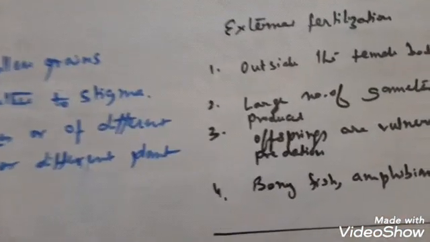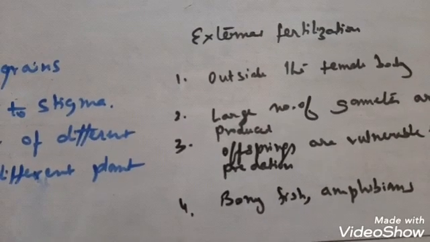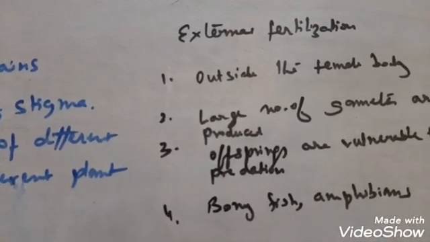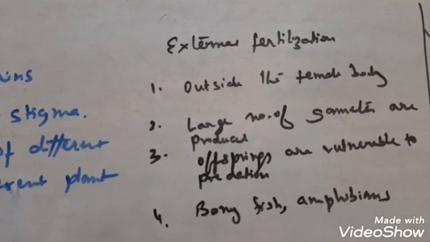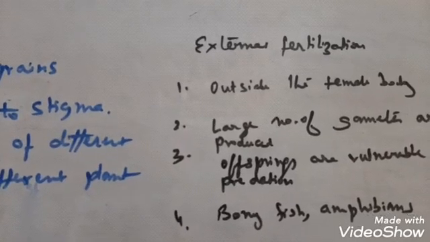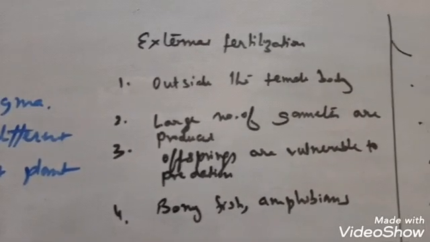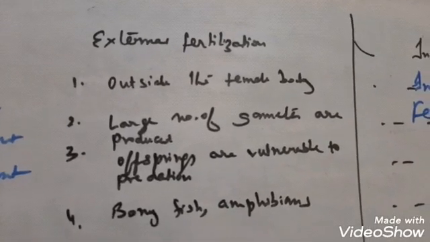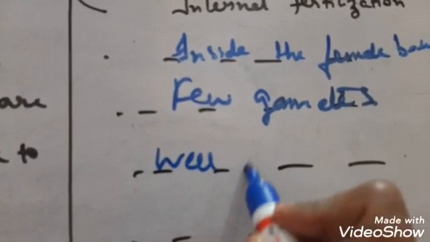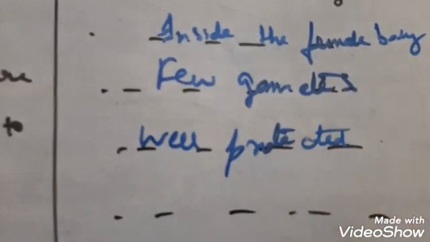Okay, next comes the third point. As I told you earlier in the second point, the offspring may be vulnerable to predators. They may be eaten away by predators, washed away by rainwater, or washed away by the water current. So their life is threatened. But here the offsprings are comparatively well protected. Why? Because they are inside the female body, inside the mother's body.